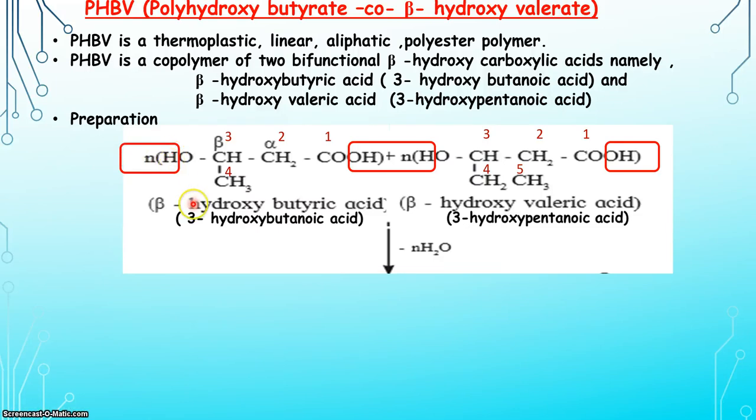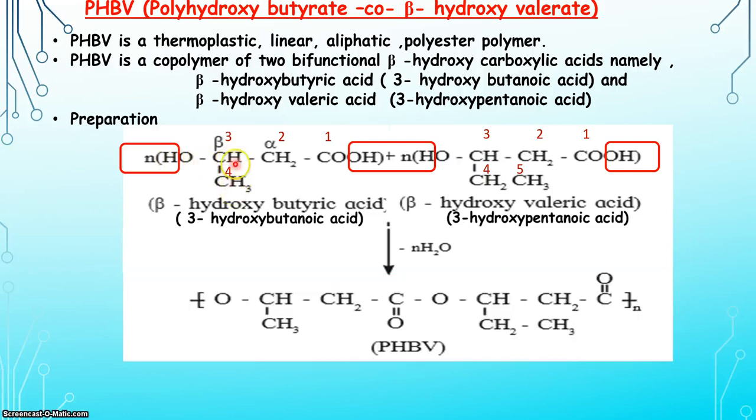Now let us guess the structure of PHBV after removal of this water molecule. The structure will start with oxygen dash O, then dash CH down dash CH3. You can compare your structure. CH2, then CO, then this oxygen is directly bonded to the next unit, then dash CH down dash CH2CH3 in a straight chain, CH2 dash CO, bracket complete, n.